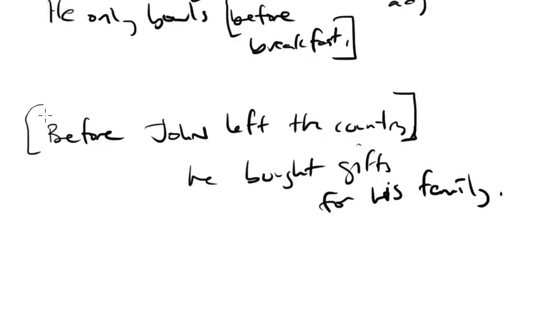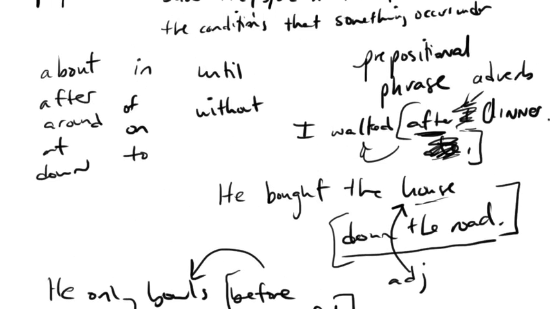So we could also, by the way, take this and put this at the end of the sentence as well. We could say John bought gifts for his family before he left the country, right? We can put that in the end if we'd like. And whether you put it in the beginning or the end, generally, grammatically doesn't matter, but it's about rhythm and style and all those other things that don't necessarily have to do with grammar.